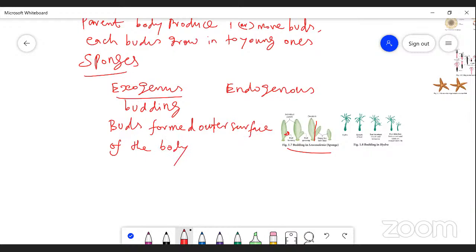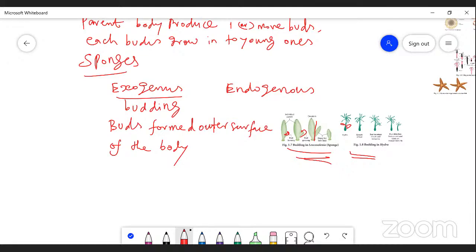For example, Leucosolenia: the small buds are formed on the outer surface of the body. Similarly, another example is hydra. In hydra also, the buds form on the outer surface of the body. Either one bud forms or two buds form or many buds are formed.